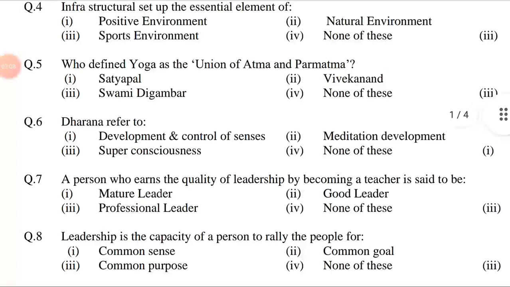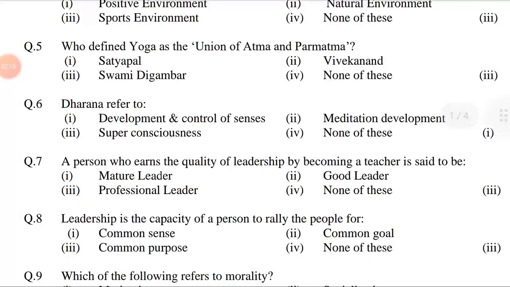Question number 5. Who defined yoga as the union of Atma and Paramatma? Option first Satyapal, second Vivekanand, third Swami Digambar, fourth none of these. Answer is option third, Swami Digambar.